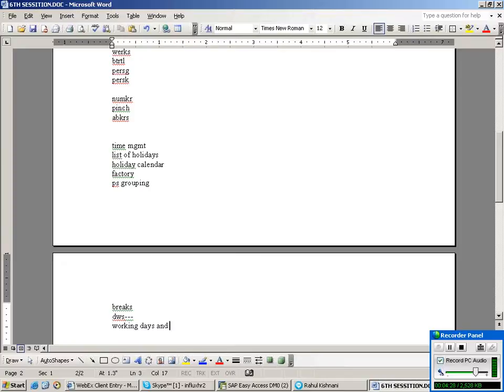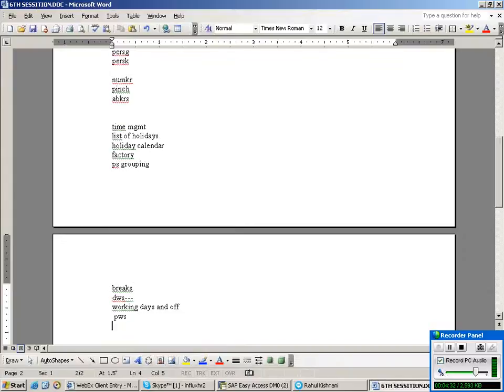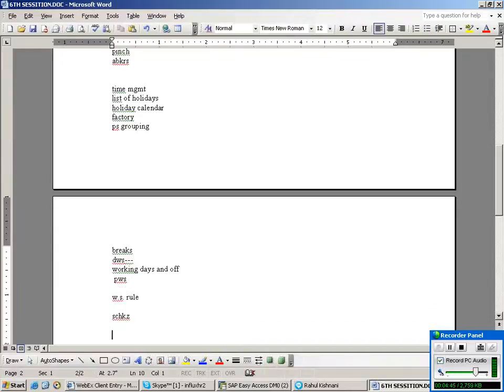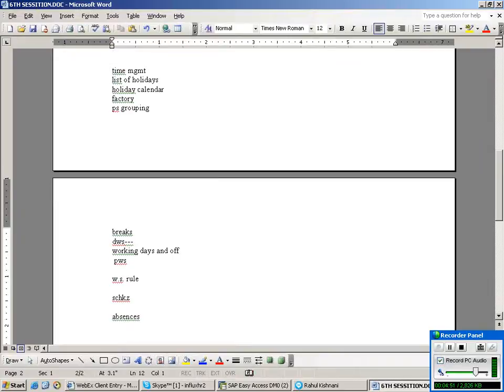DWS is for working days and off days, then PWS, then we have generated the work schedule rule, and we have defaulted it with the feature SCHKZ.